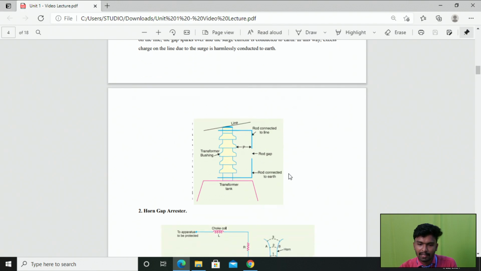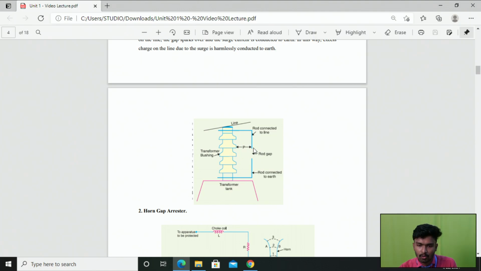Right, so simply, during the normal operating condition the gap remains inoperative, so it does not conduct. But on the occurrence of any fault the extra surges start to flow through this rod, and at that time this rod starts to conduct, so the spark over is created.